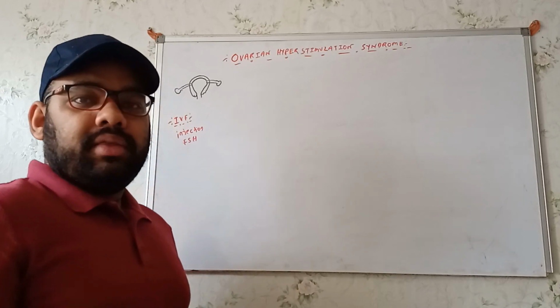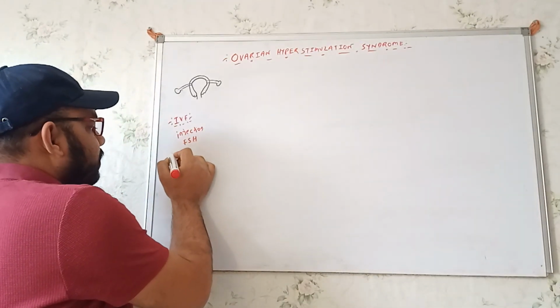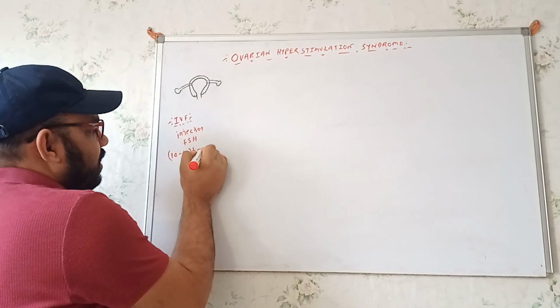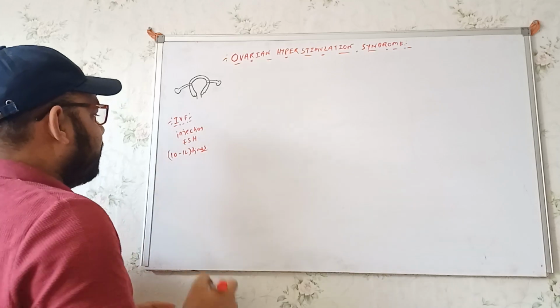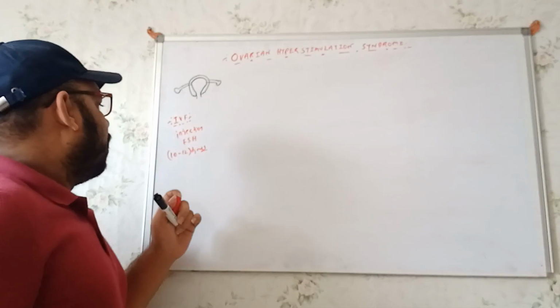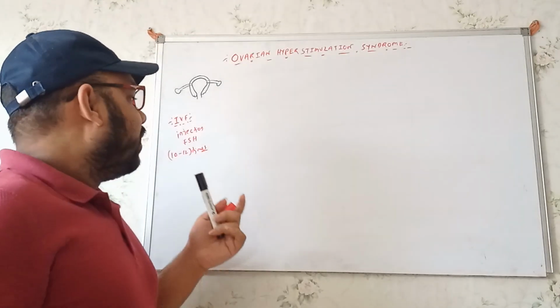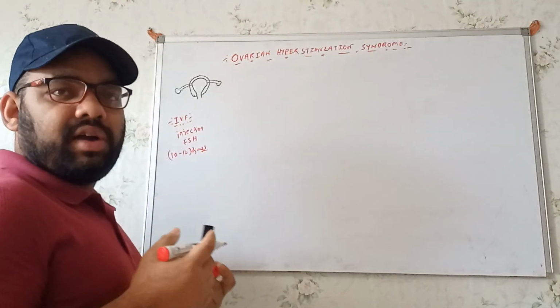The amount we give is near about 10 to 12 times the normal production of our body. As a result, we will get the production of more follicles, right?